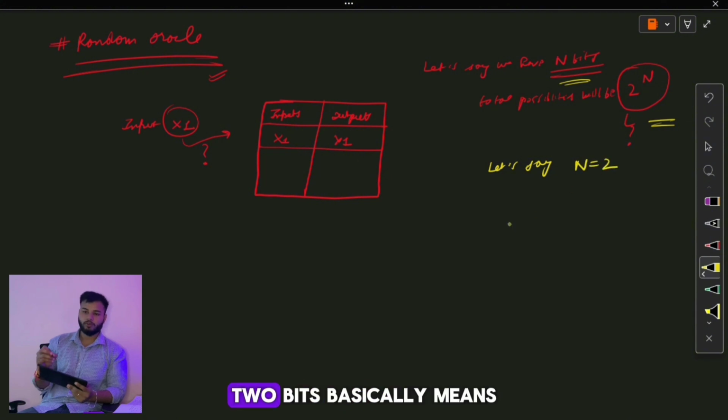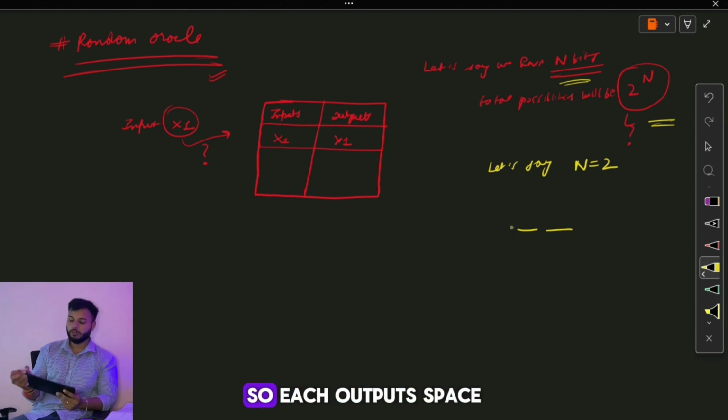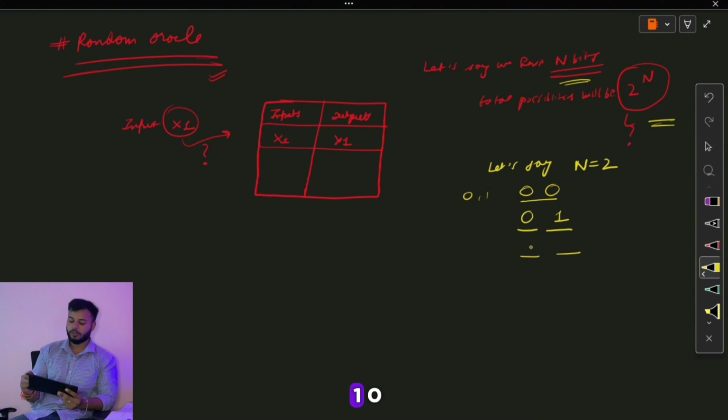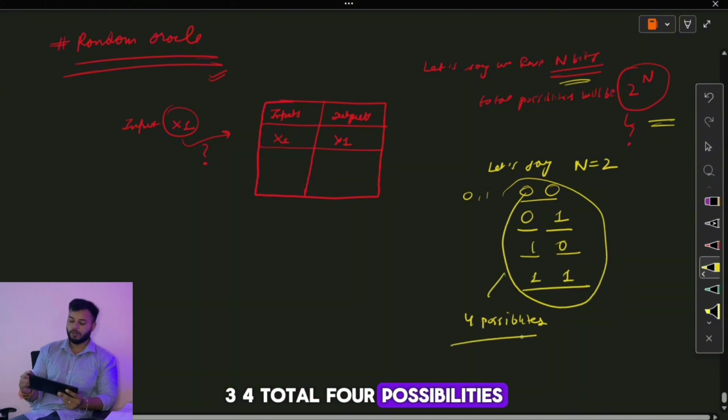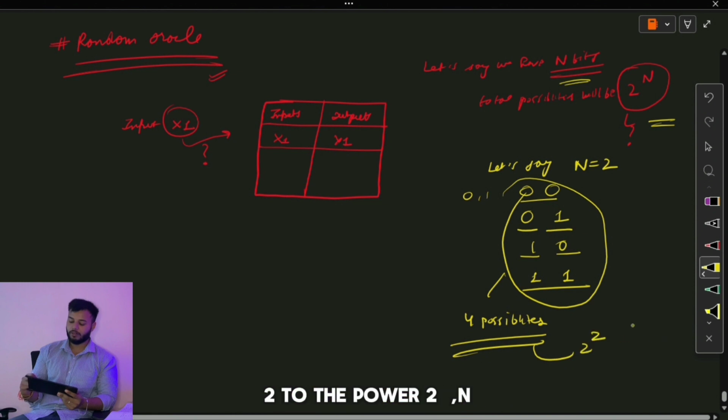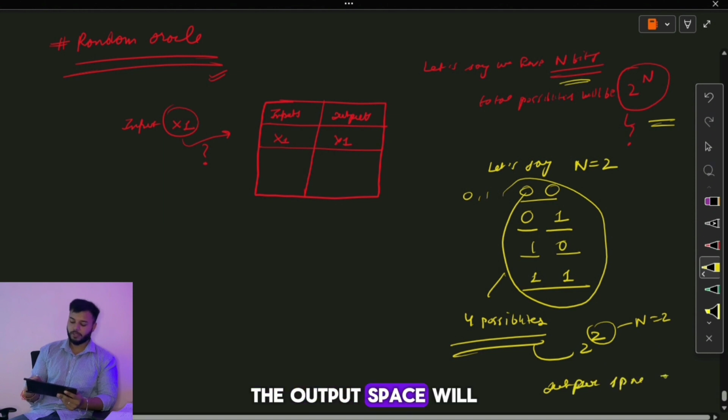Each bit can either be 0 or 1. In that case the total possibilities are 00, 01, 10, 11: 1, 2, 3, 4. Total 4 possibilities. Basically that is 2 to the power 2, where n is 2. So the output space will be of size 2 to the power n.